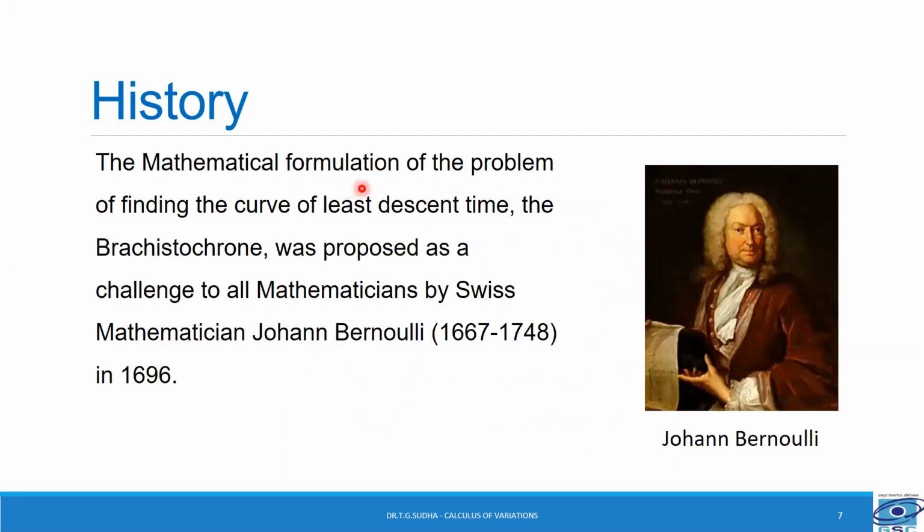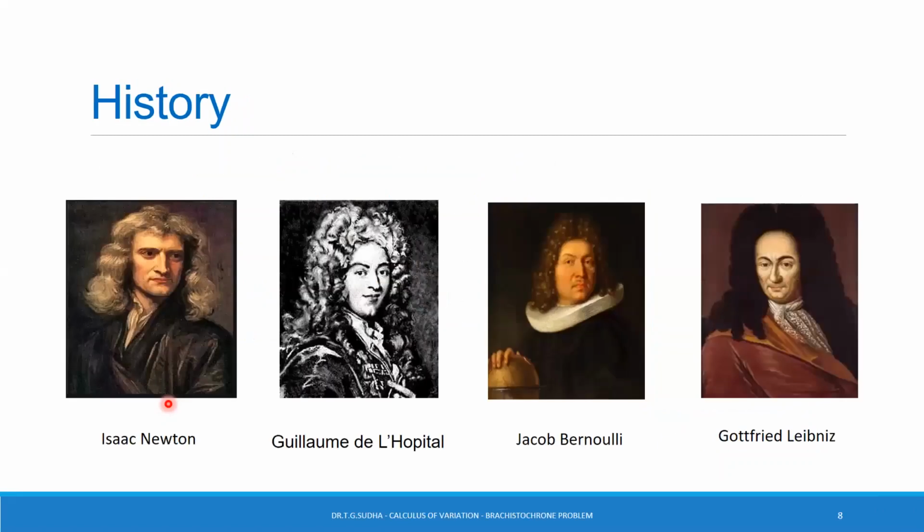The mathematical formulation of the problem of finding the curve of least descent time, the Brachistochrone, was proposed as a challenge to all mathematicians by Swiss mathematician Johann Bernoulli in 1696. In 1697, the problem was solved by Johann Bernoulli, Jacob Bernoulli, Sir Isaac Newton, Leibniz, L'Hopital, and many others.